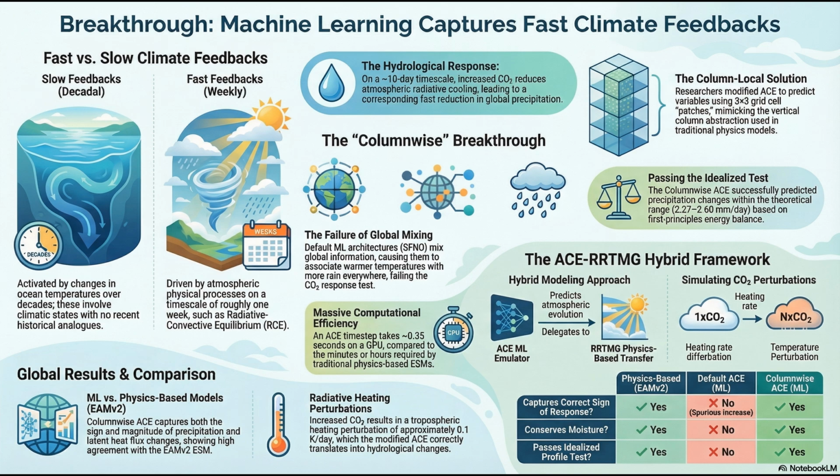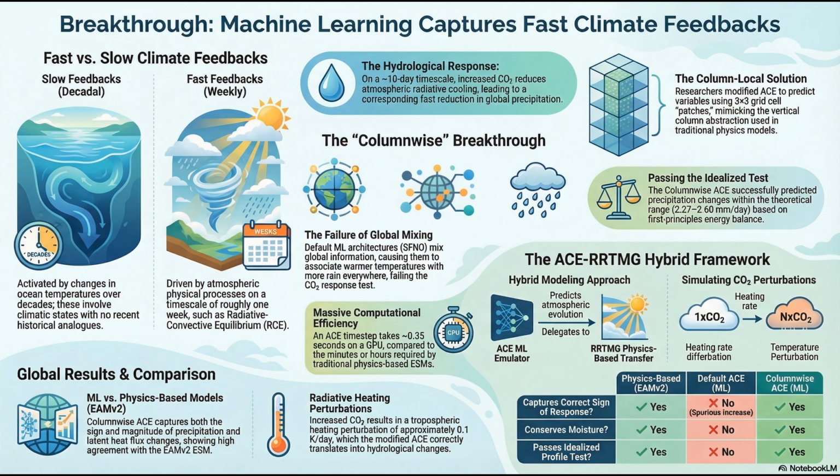Let's break down the thermodynamics. In the EAM-V2 training data, the Bowen ratio is 0.23. Okay. That means 81% of any energy imbalance at the surface is balanced by latent heating, and the remaining 19% is balanced by sensible heating. Now, latent heating is literally the energy released when water condenses to form rain. Right, the phase change. So if you inject exactly 1 Kelvin per day of heating into the atmospheric column, 81% of that energy must manifest as a change in latent heat flux to maintain RCE.